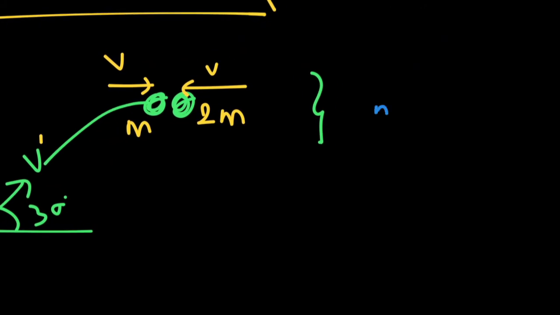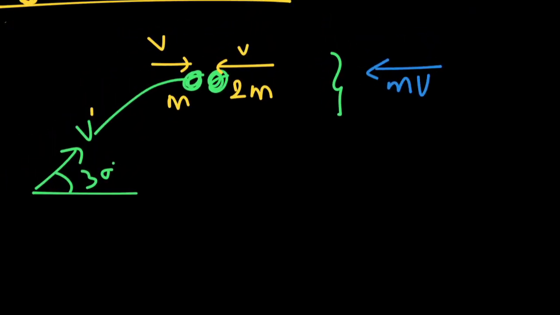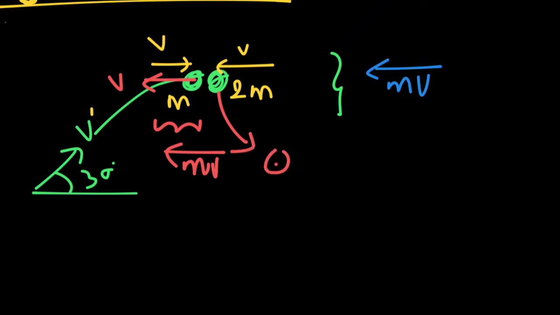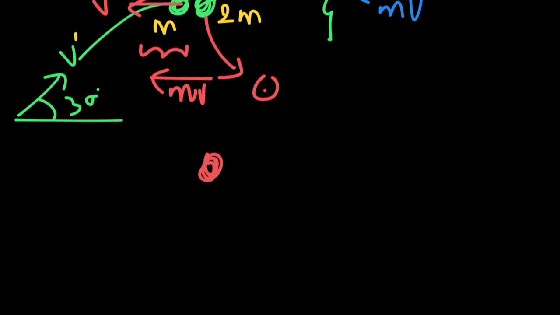That's going to be mv to the left. And as per our discussion, after the collision, P should move with velocity v to trace its own path. This particle P will have a momentum of mv to the left after the collision. Initial momentum is mv, the final momentum of P is also mv, so this particle Q should have a momentum of 0 along horizontal.